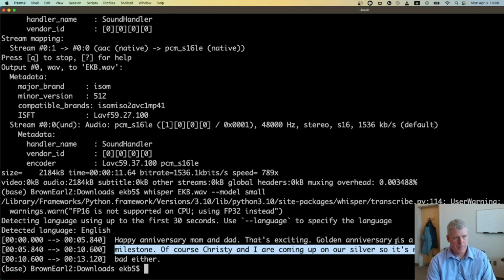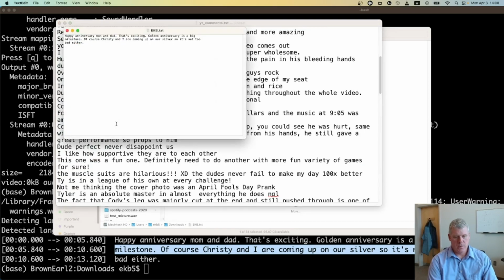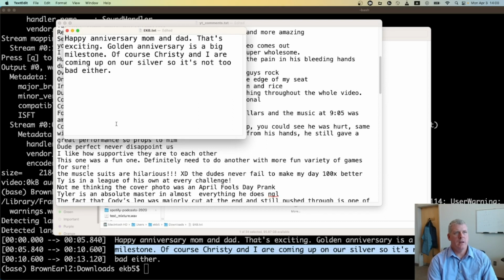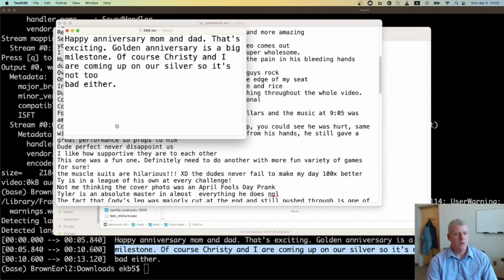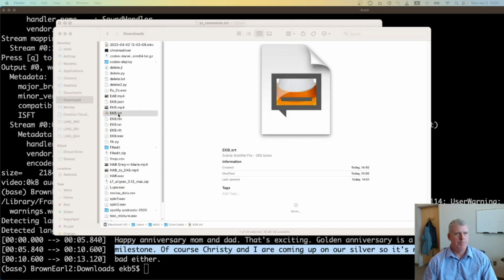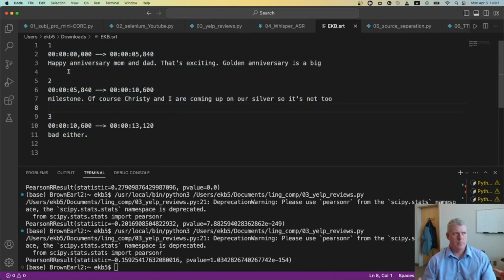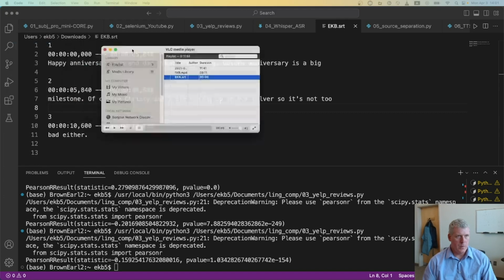It created a transcript right there, but in addition to printing it out or showing it to me, it created these files over here. Let me zoom in on this one here. So I put what I said into a TXT file there. It also created other files, one of which is a subtitle file. This right here is a subtitle file that could be put together with the video to create custom subtitles. So in fact, if I were to run this again, let me pull this VLC player over here.